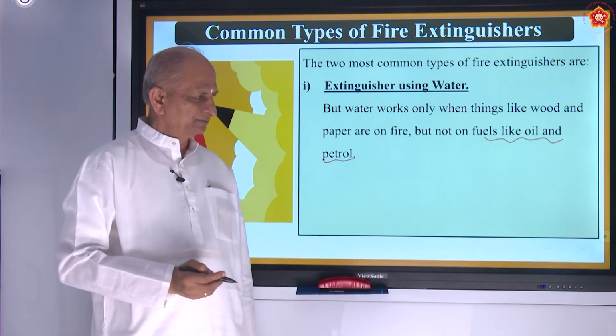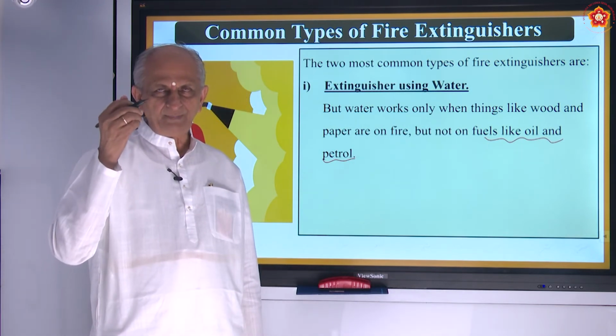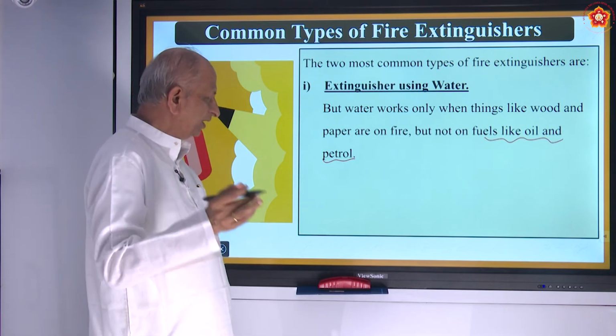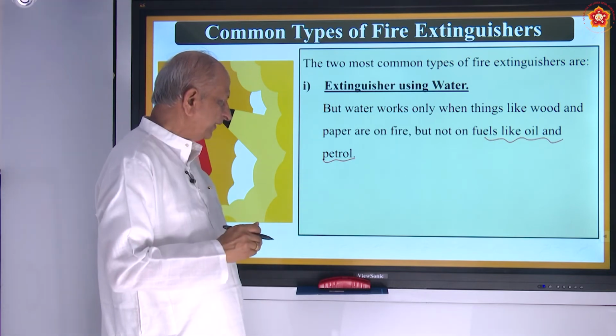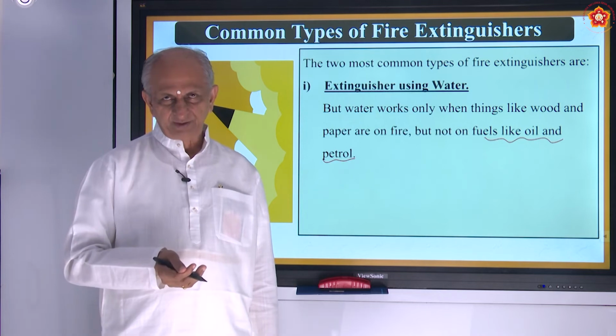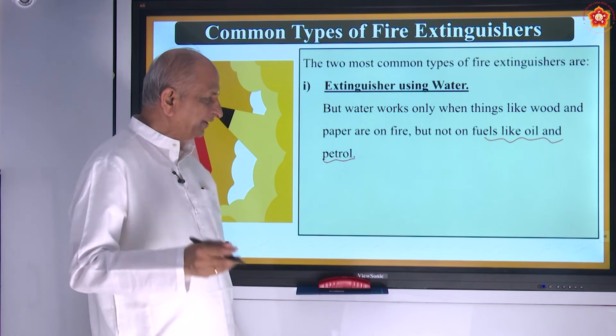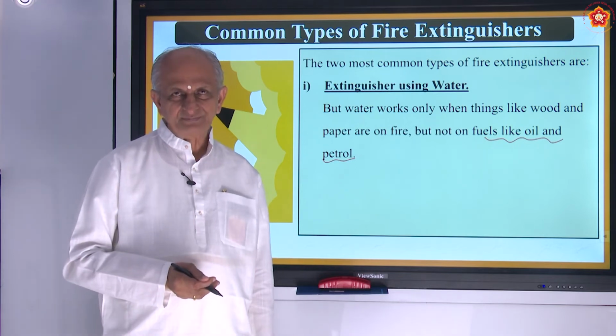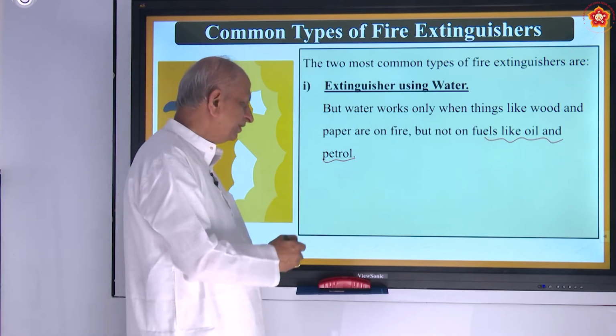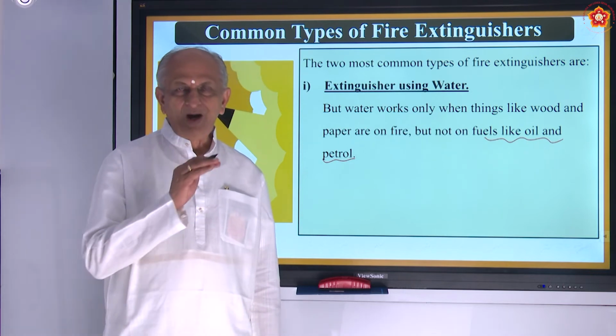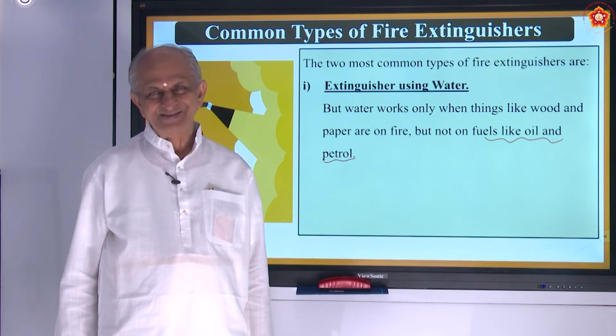Only when a building catches fire, or a log of wood catches fire, or paper catches fire, then you can use water. But in case of electrical gadgets, or in case of oil or petrol, water cannot be used.